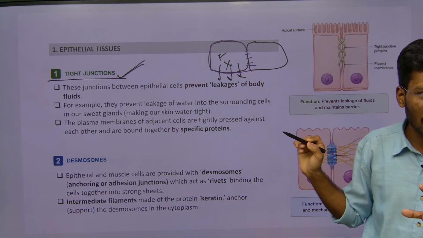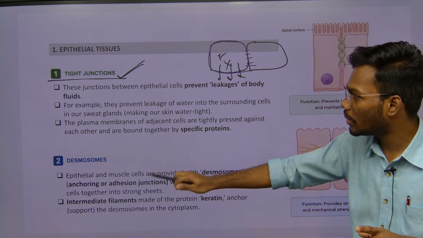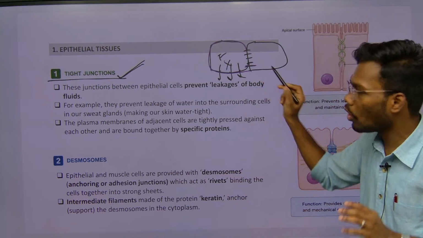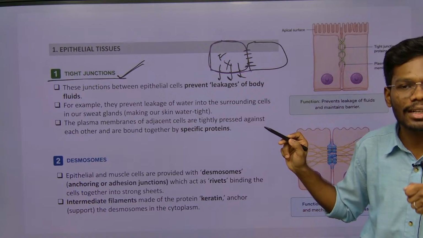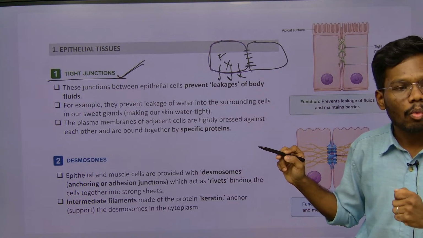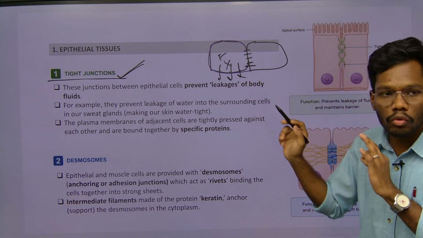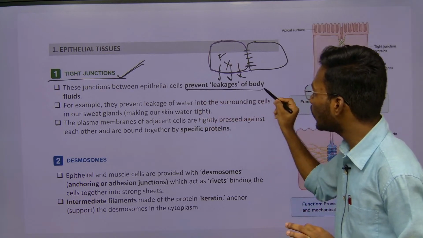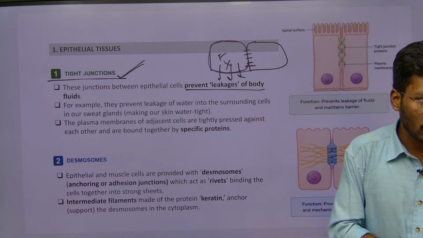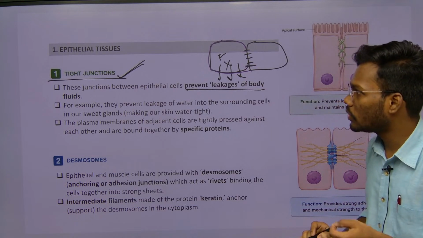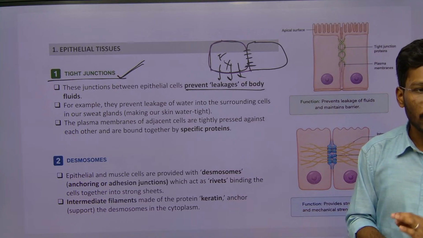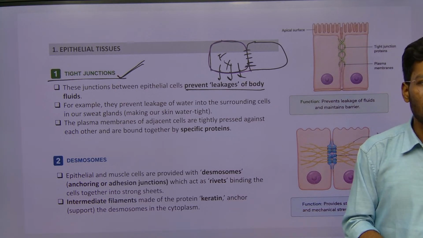They didn't mention the proteins here, but they mention them in desmosomes. There are some proteins which pack the cell very tightly. With that, no fluid will come out of the cell, which means it will prevent the leakage of the body fluids. So that type of junction is called as what? Tight junctions.